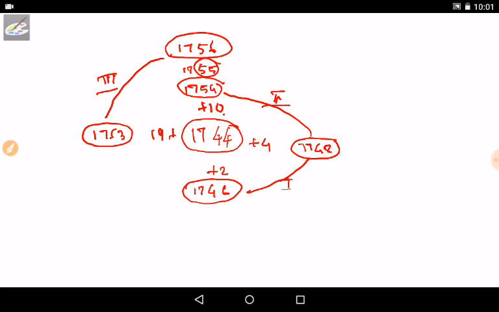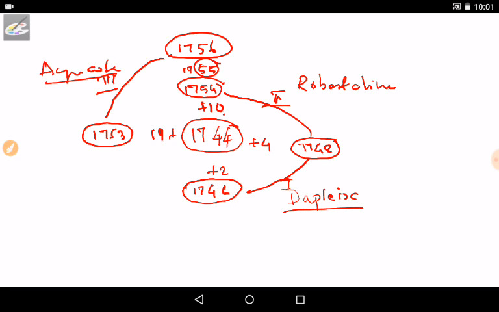Okay, so who are the heroes? At first, who are the heroes at first? Duplaix from French. He became the hero of the first Carnatic War. In the second Carnatic War, Mr. Robert Clive became the hero, and in the third Carnatic War, General Eyre Coote became the hero.